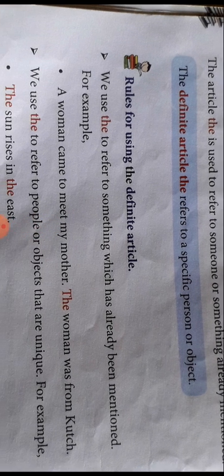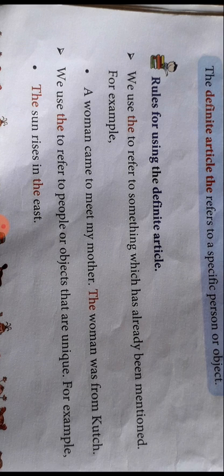So, rules for definite articles. What are the rules? It's a very long list of rules. We use "the" to refer to something which has already been mentioned. For example, a woman came to meet my mother. We use "a" first; again, we will not write "a" over there. We will write, the woman was from Kutch. A woman came to meet my mother. The woman was from Kutch.